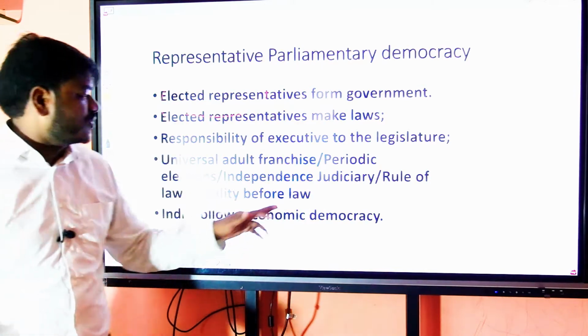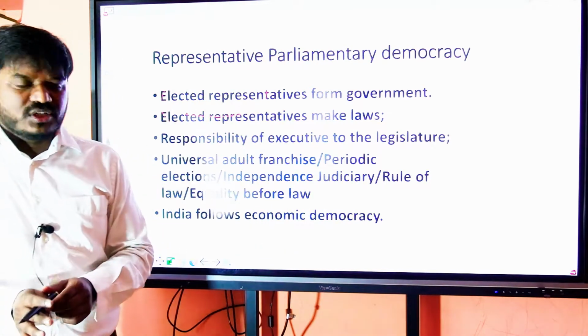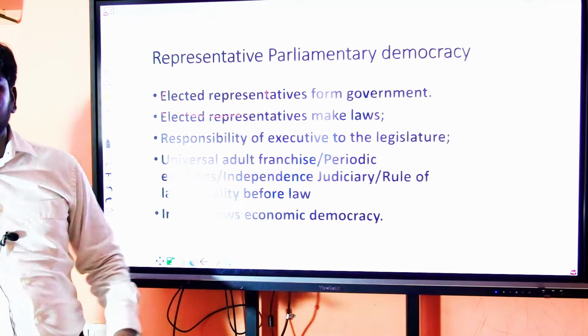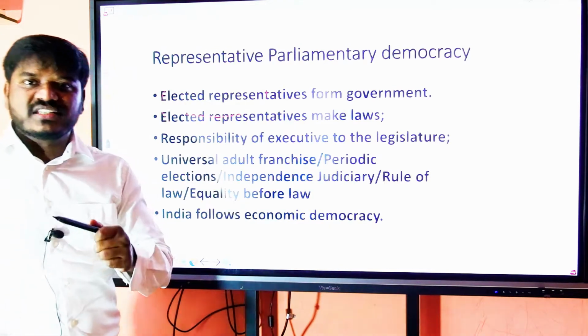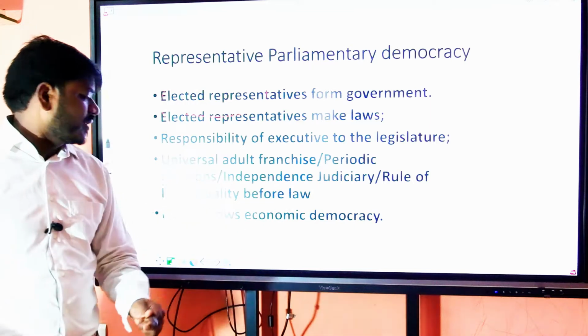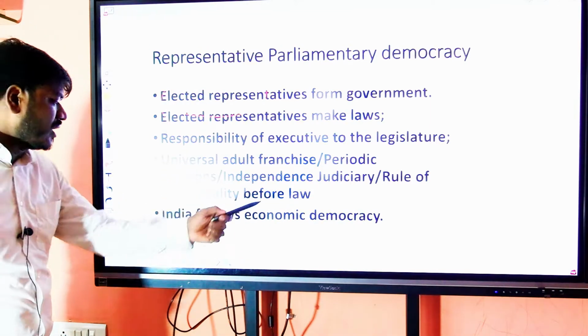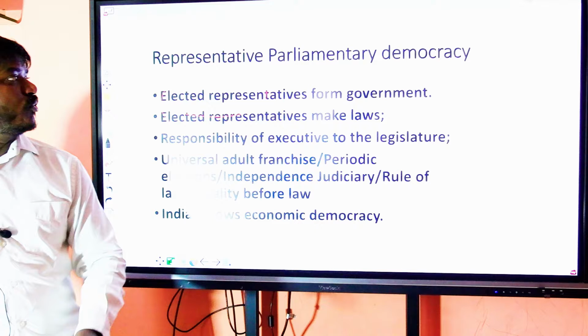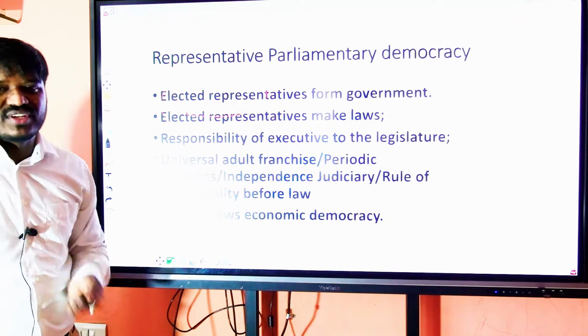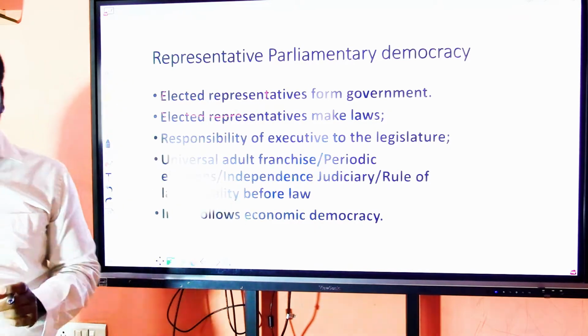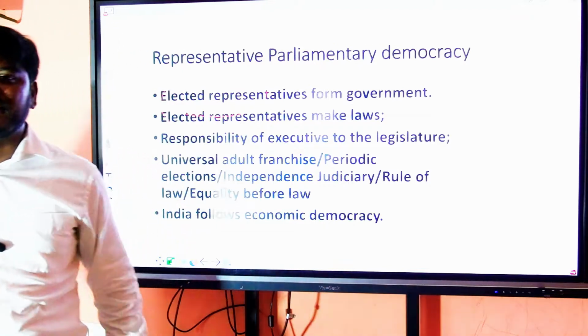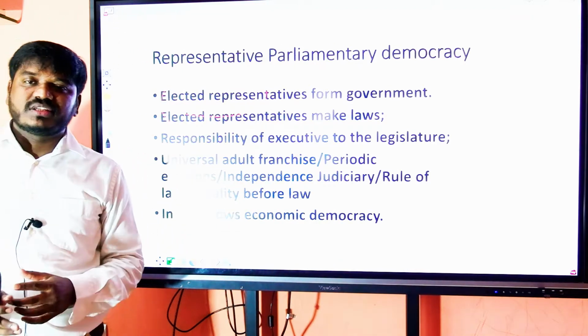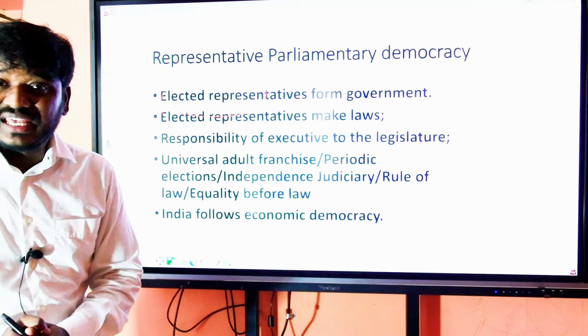We have elections, an independent judiciary that doesn't depend on the legislature or executive, and rule of law and equality before law are followed. Hence, we call ourselves a representative parliamentary democracy. This is the kind of democracy which our preamble envisioned.